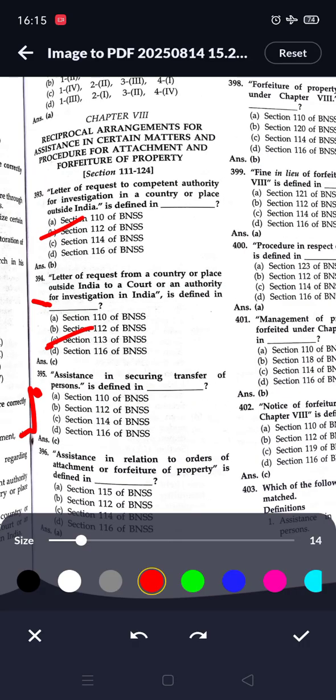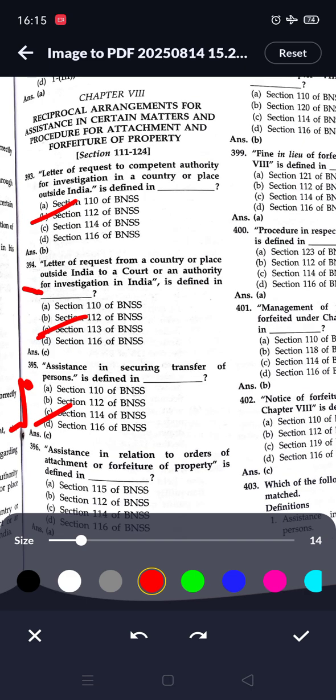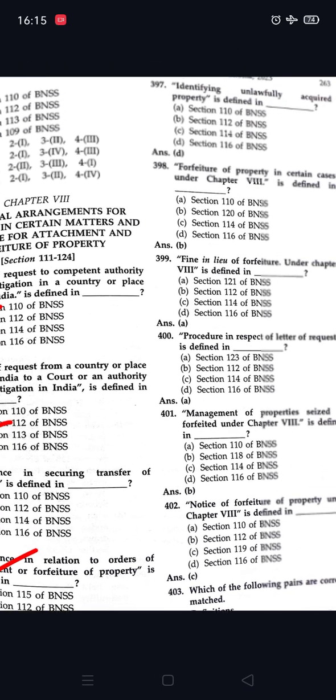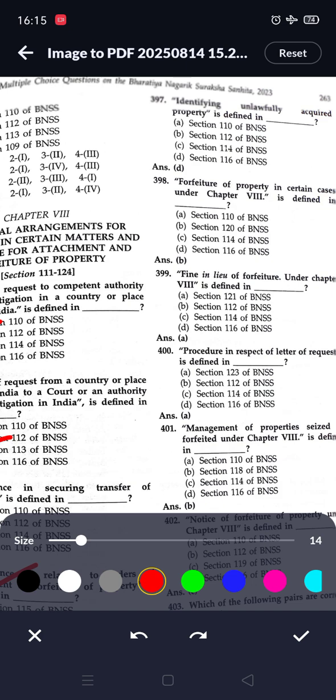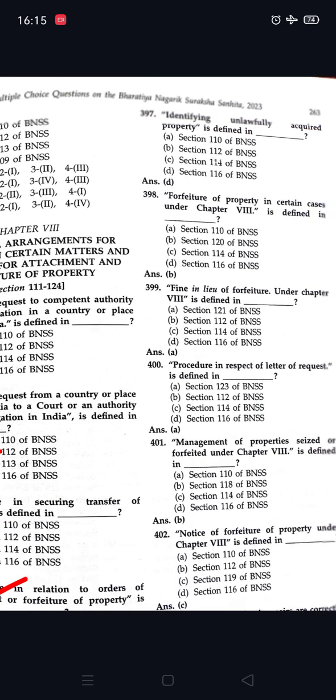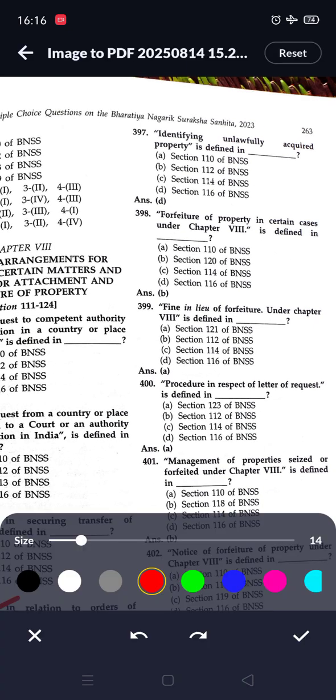Assistance in securing transfer of persons is defined in section 114. Assistance in relation to orders of attachment or forfeiture of property is defined under section 115. Next question, identifying unlawfully acquired property is defined under 116. Forfeiture of property in certain cases under chapter 8 is defined under 120.